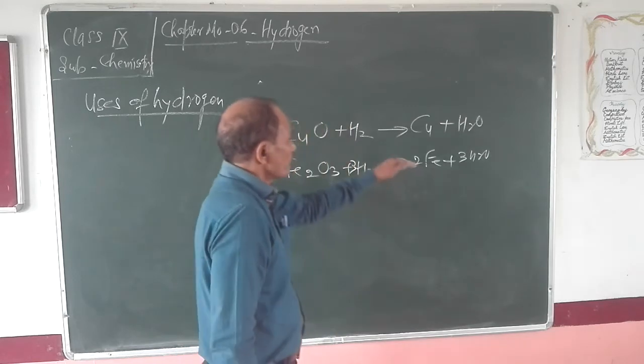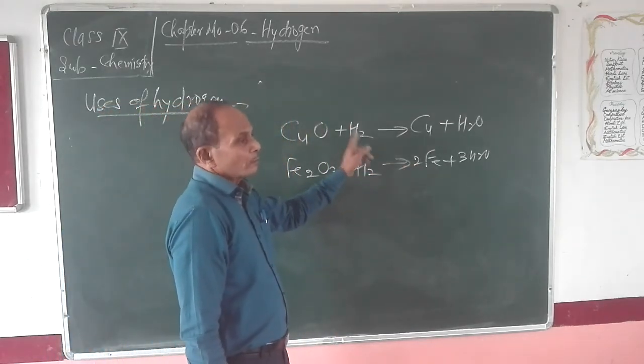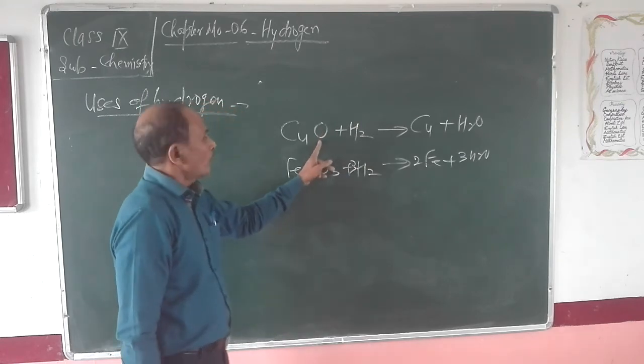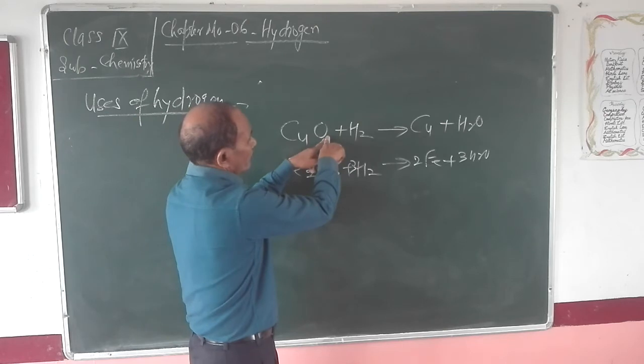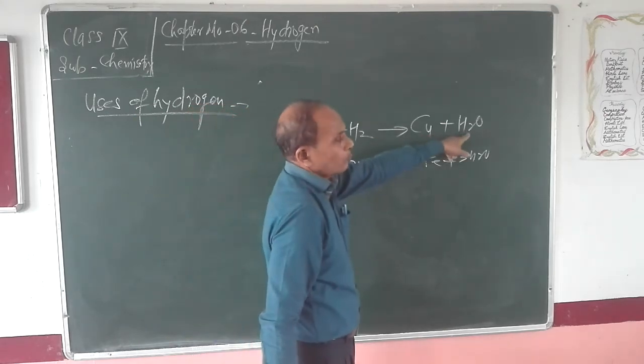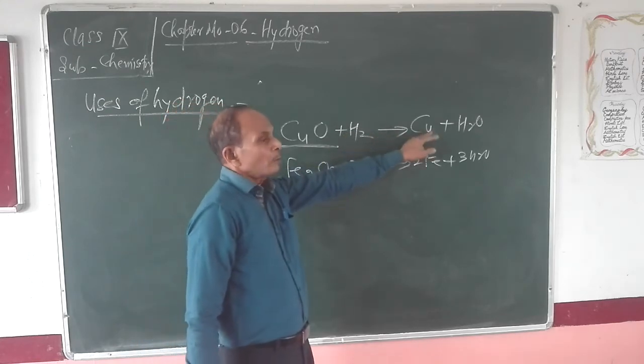Now, what is the special feature in these reactions? You see, hydrogen is responsible for removing oxygen from this metallic oxide, and when this hydrogen combines with oxygen, it gives rise to water, and this copper oxide is reduced into copper.